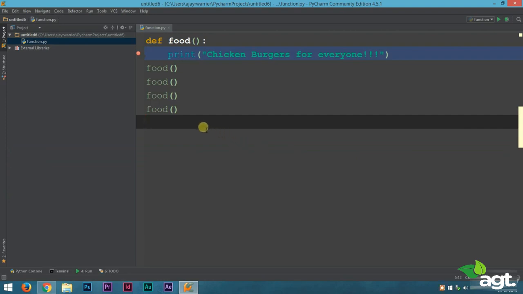So if you're writing a 100-line program, and after writing the 100th line, you want to call this function again, you can do that without writing the code again. Functions can be reused and easily modified. That is the main use of functions. Alright, that is all for this example. Now in our next lecture, we'll be dealing with more complex examples.